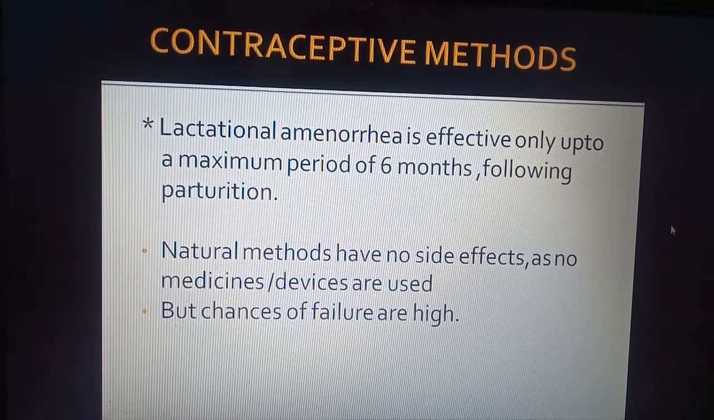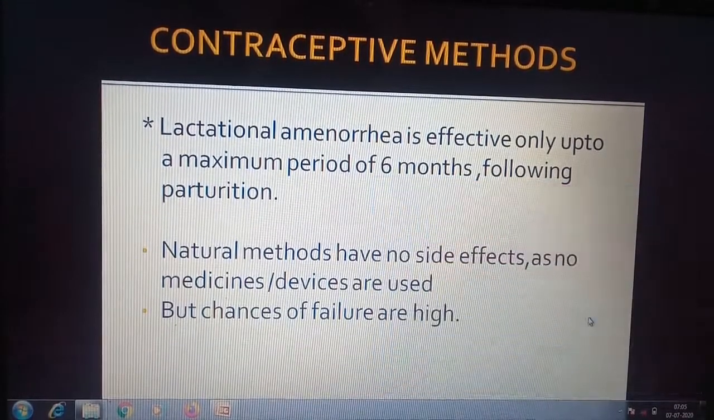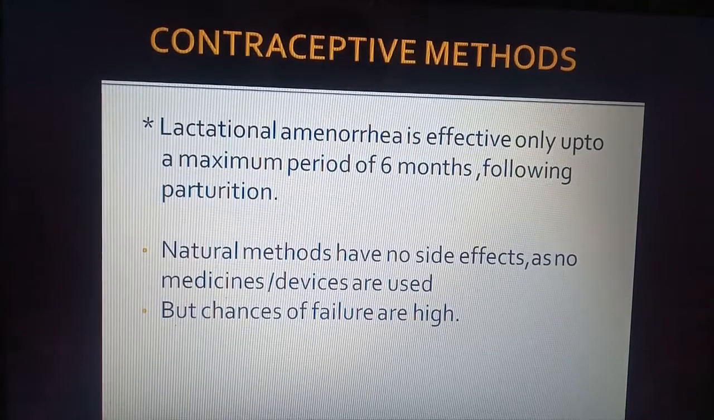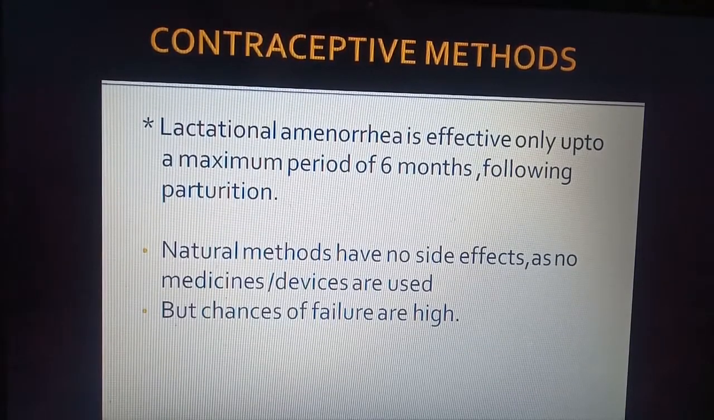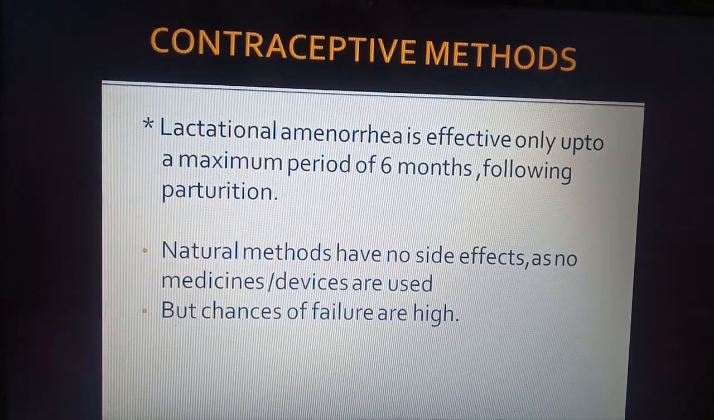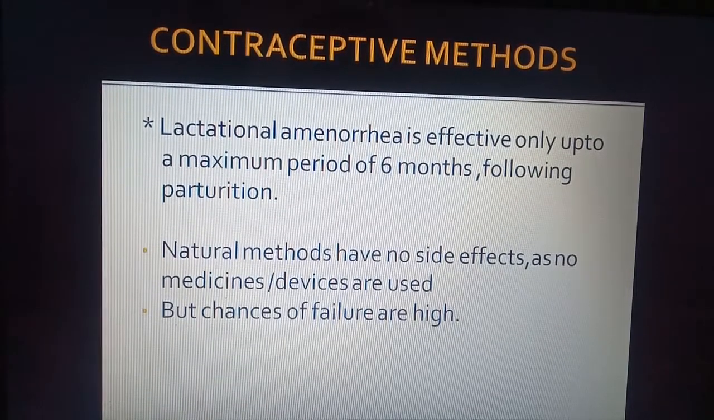Natural methods have no side effects. All three natural methods have no side effects as no medicines or devices are used, but the chances of failure are high. So they are not very effective. Why? Because if someone does not judge the time correctly, for example in periodic abstinence, if someone does not calculate the time of ovulation or the middle of the menstrual cycle, the chances of failure are high. So these are the two important points regarding natural contraceptive methods.